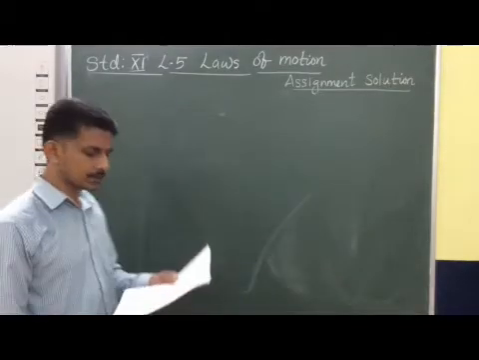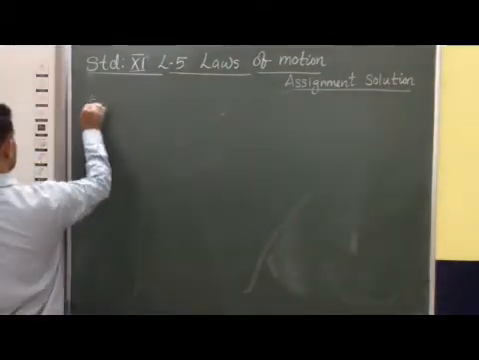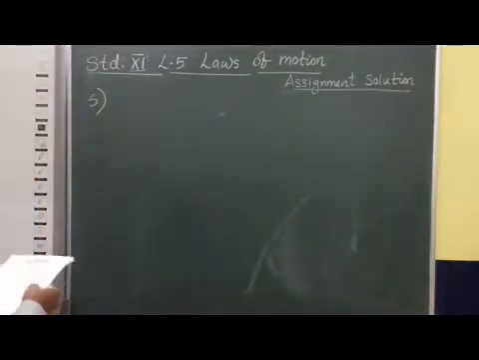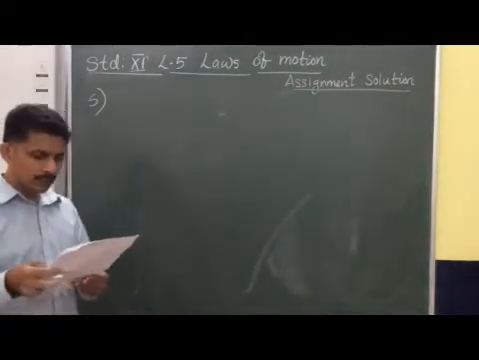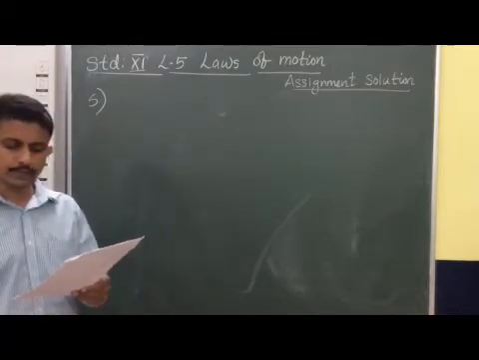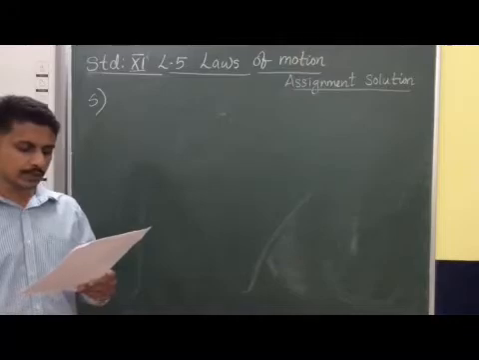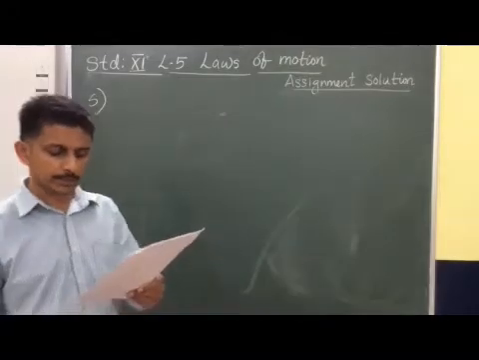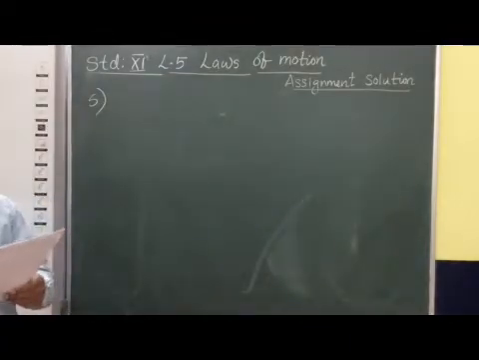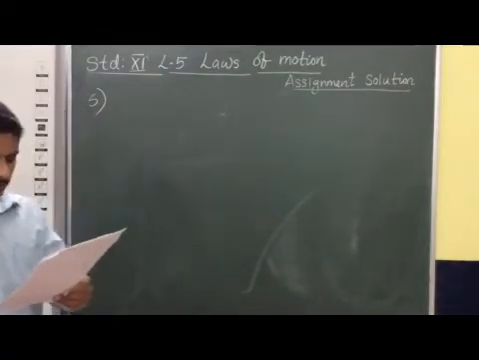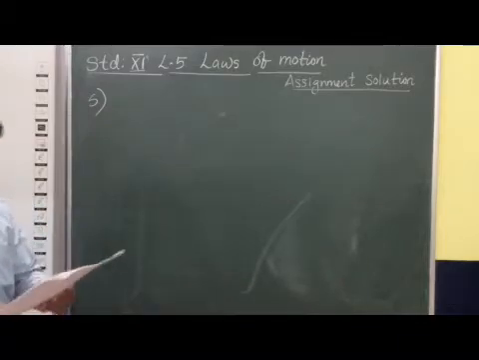So now we are going to discuss our fifth question, question number 5. A bob of mass 0.1 kilogram hung from the ceiling of a room by a string 2 meters long is set into oscillations. The speed of the bob at its mean position is 1 meter per second. What is the trajectory of the bob if the string is cut when the bob is at one of its extreme positions and at its mean position?